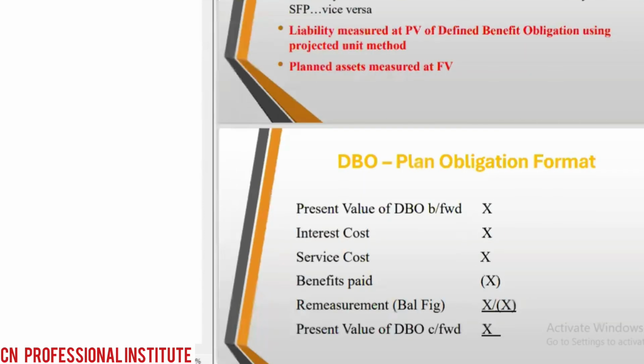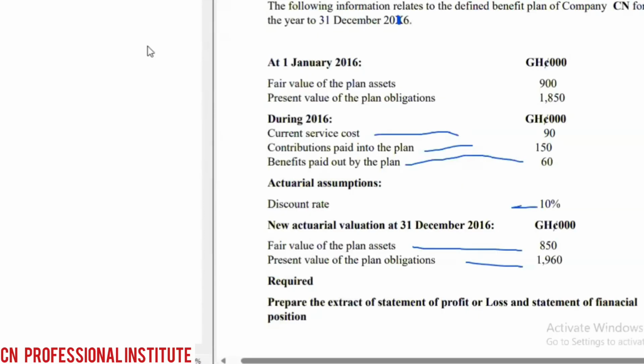So when we come back to the question here, we start with our defined benefit asset. Okay, then we have three zeros up, so I'm working with three zeros. You can put the three zeros up as we work with it.